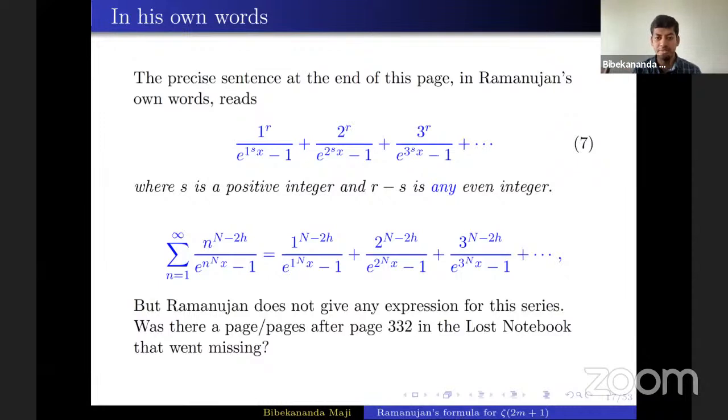The next page is totally different. So Ramanujan knew the importance of this series, otherwise why would he have written it so suddenly? At this moment, since Ramanujan wrote that r minus s is any even integer, Professor Dixit and I thought that we should try to extend the work of Kanemitsu, Tanigawa, and Yoshimoto.